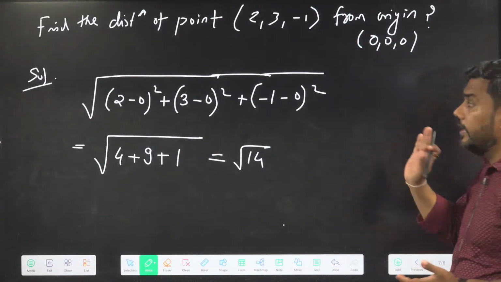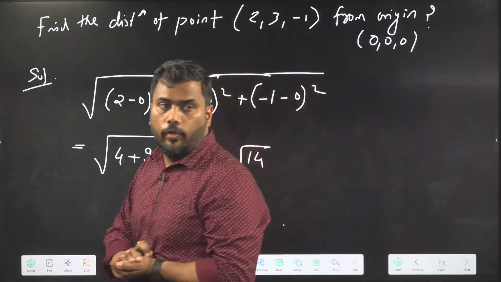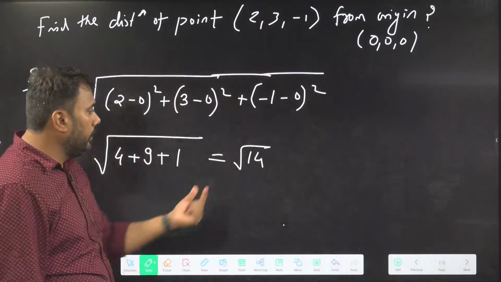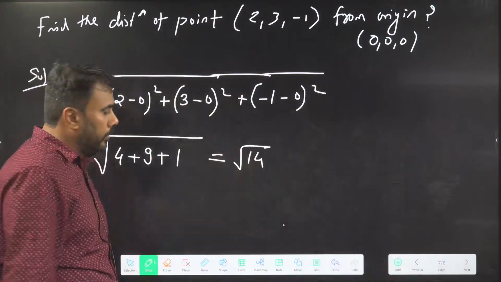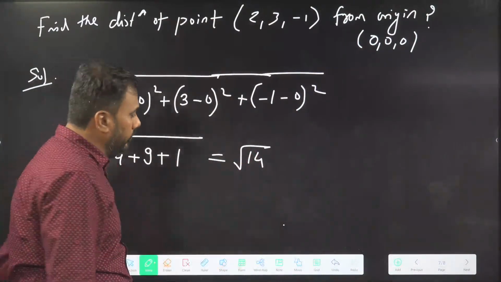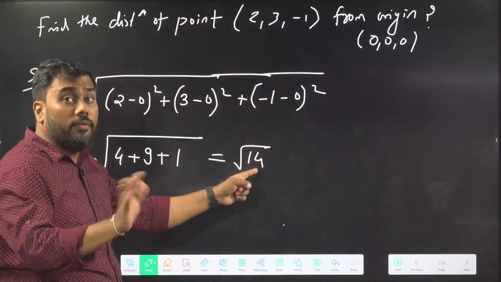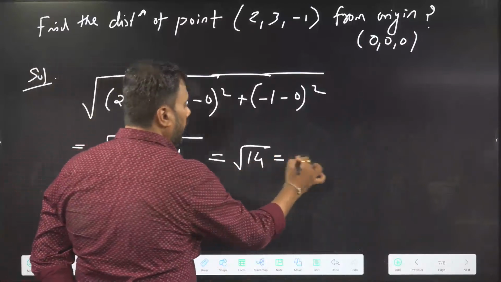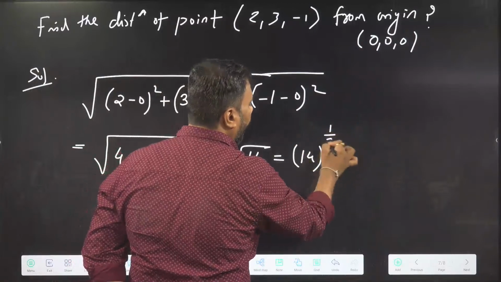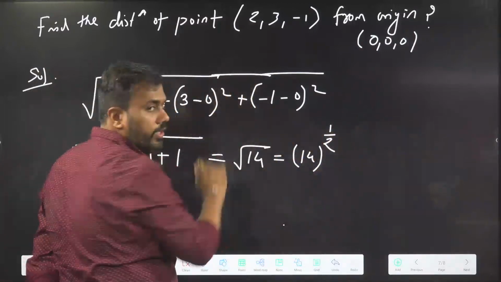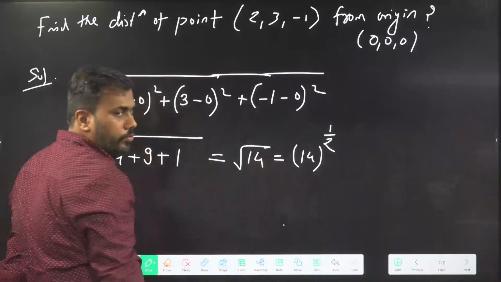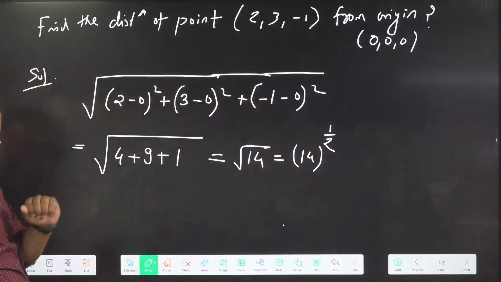Is this clear? Root 14 is not 7. It is root 14, not 7. We cannot write this as 7. This is not 14 by 2. This is 14 to the power half. The meaning of root is power half. We cannot divide this by 2. This is not 7. Clear?